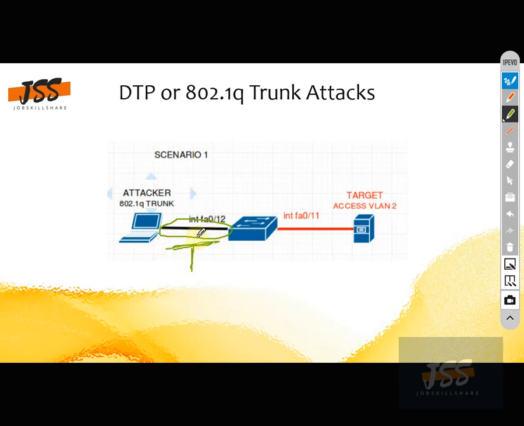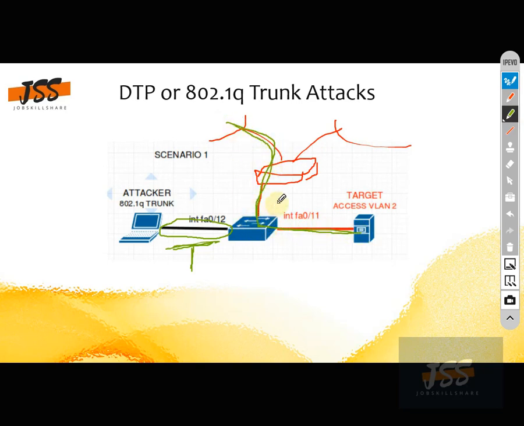So by configuring this as a trunk link, what will happen? Whatever the communication, as I drew earlier in the topology, if we have these devices here and they want to communicate, the communication will happen. There is no issue with the communication.